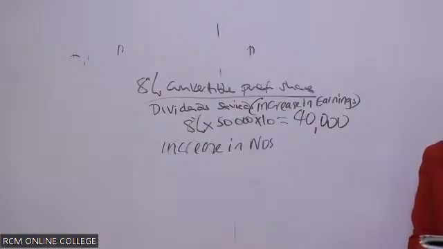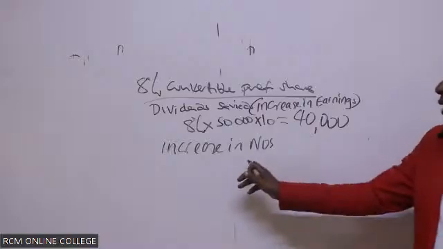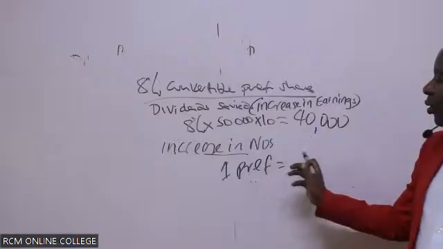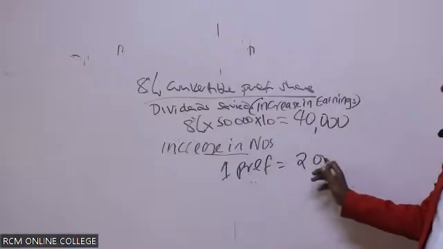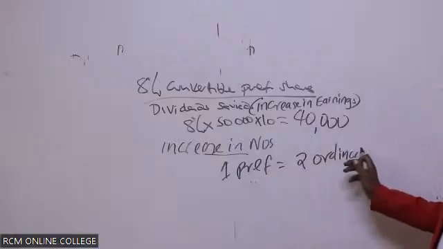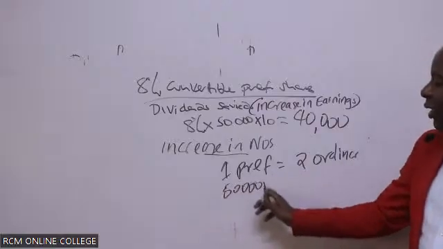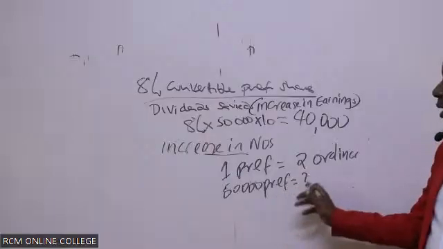Because they've told me each preference share is convertible into 2 ordinary shares. So 1 preference share equals 2 ordinary shares. And how many preference shares do we have? They have 50,000 preference shares.